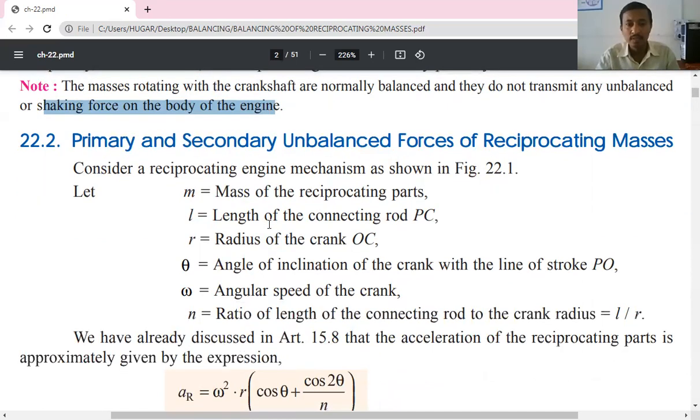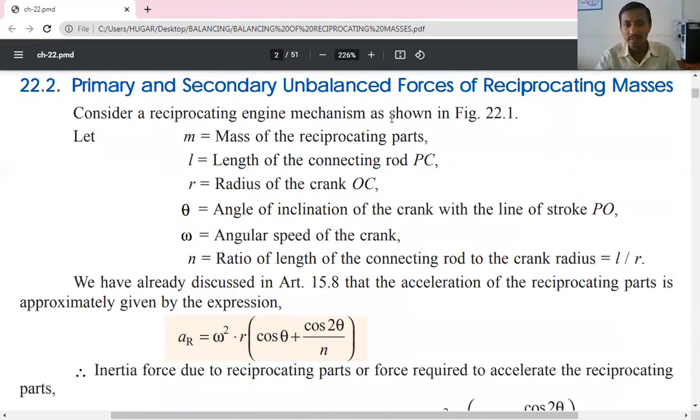Okay, so next, unbalanced forces are classified into two categories: primary and secondary unbalanced forces of reciprocating masses. Consider a reciprocating engine, whatever I showed in the figure earlier. M means it is the mass of the reciprocating parts.